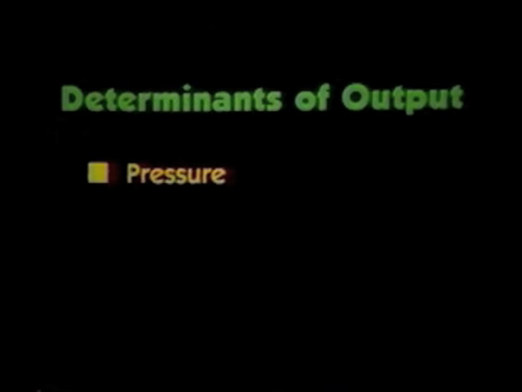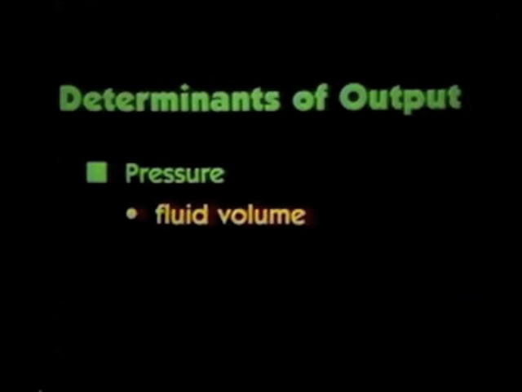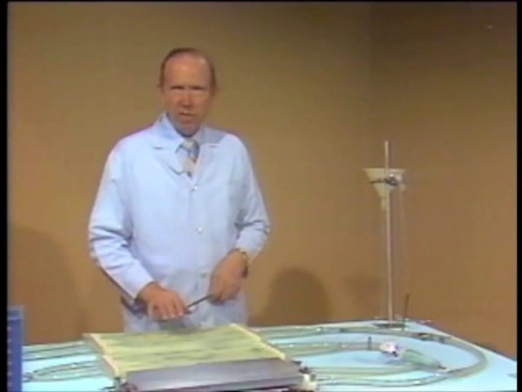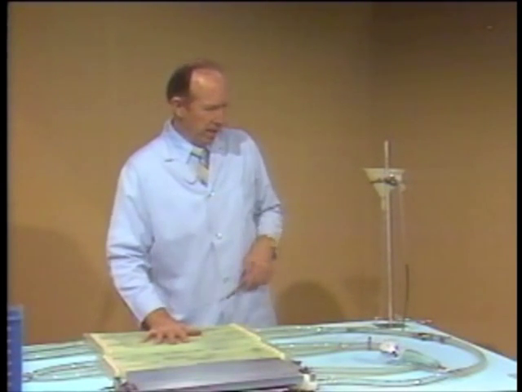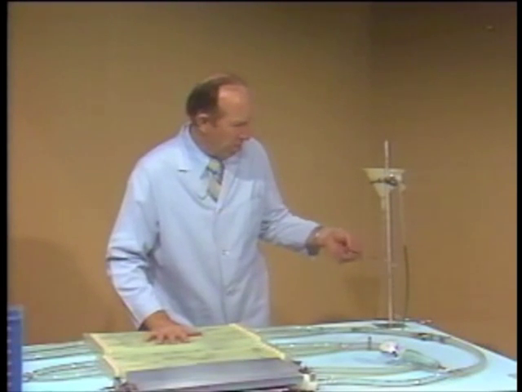So we know that one factor that determines pressure in the system and thus determines flow is fluid volume. The pressure in any hydraulic system is a product of volume and system compliance. So let's look at the compliance of this system. Compliance of the beds can be decreased by contracting the muscles around the beds, thereby decreasing distensibility. If you will notice, look at the manometer and see as I press on the beds how the pressure increases.